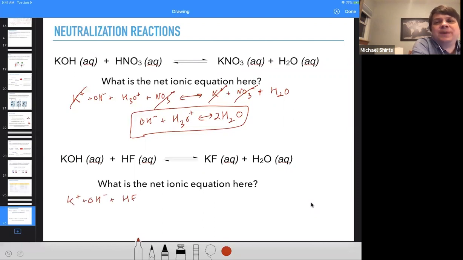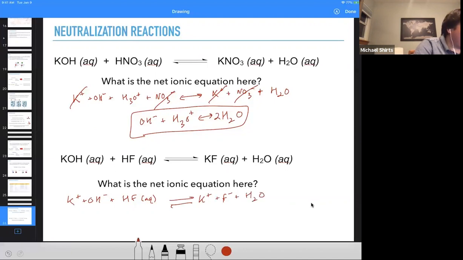The dominant species is just HF aqueous. It's a hydrogen fluoride covalently bonded, surrounded by water. It's not ionized. So that's the reaction here. And KF, yeah, that is soluble. Potassium fluoride is soluble, plus H2O.